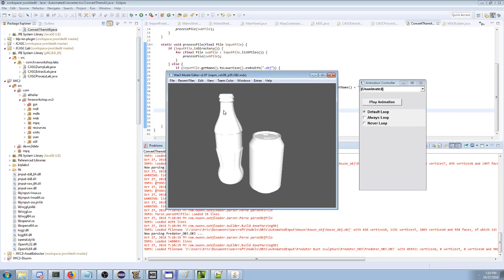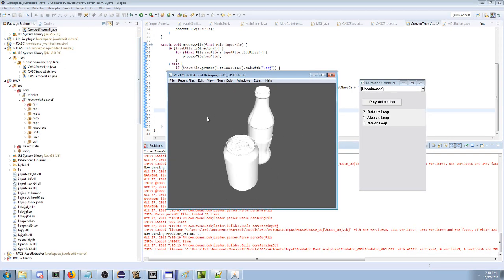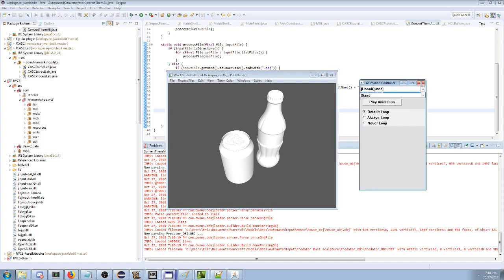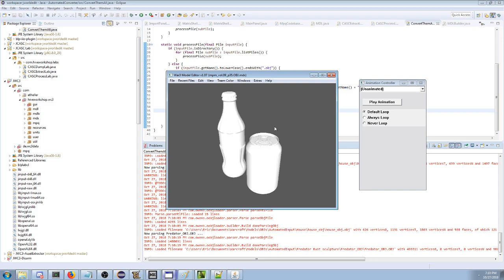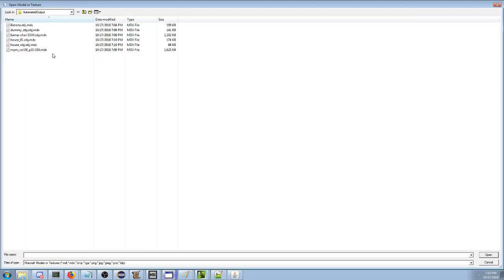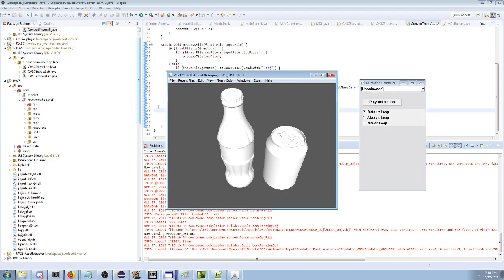Oh, here's the Coke bottle with 1,000,000,000 vertices. That actually looks like a bottle of Coke. That's pretty good. We got stand animation. Okay. Well, we got a Coke bottle with 1,000,000,000 vertices, but it's solid white. I don't like that. Let's see. House object, house one. Okay, we don't want to run this thing on the Coke bottle ever again.